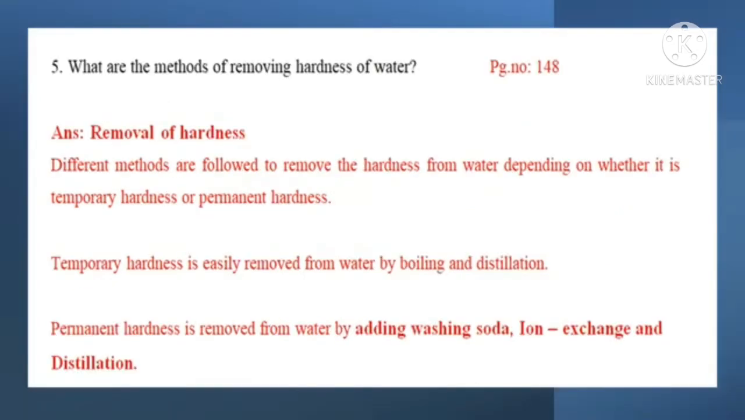Question 5. What are the methods of removing hardness of water? Answer is in page number 148. Answer. Removal of hardness. Different methods are followed to remove the hardness from water depending on whether it is temporary hardness or permanent hardness. Temporary hardness is easily removed from water by boiling and distillation. Permanent hardness is removed from water by adding washing soda, ion exchange, and distillation.